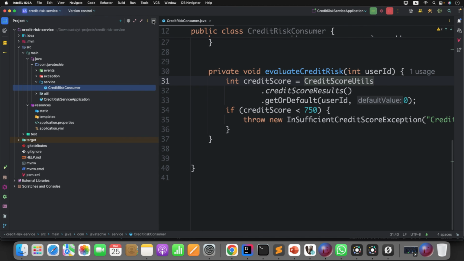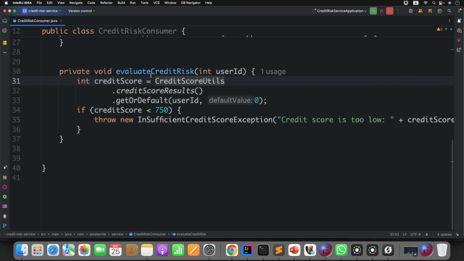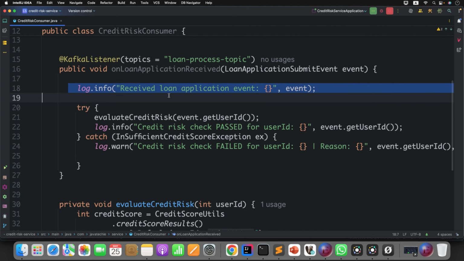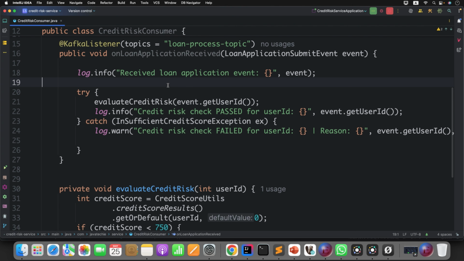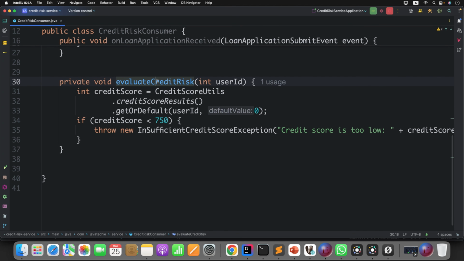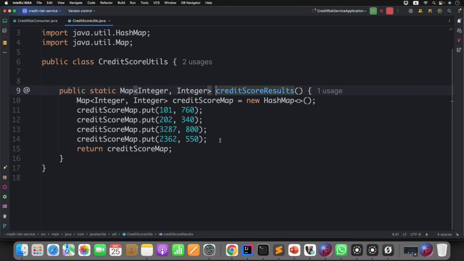Now in credit risk service I have defined a consumer. What this consumer does is simply consume the event. You can see the log statement. Once it consumes the event, it will evaluate the credit risk. So I have defined a static, hard coded method to evaluate the credit risk for a user. Now if you observe here, I have defined a map of user to credit score. This is the user ID, and this is the credit score or CIBIL score.